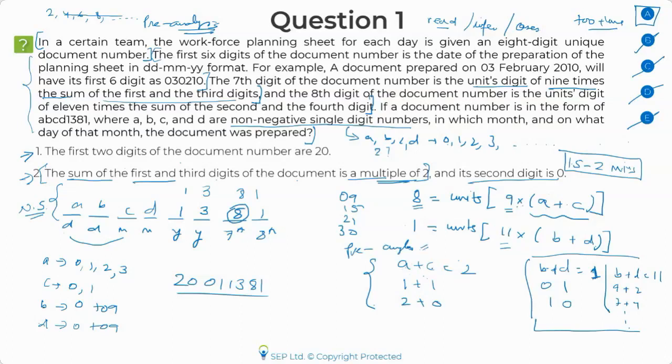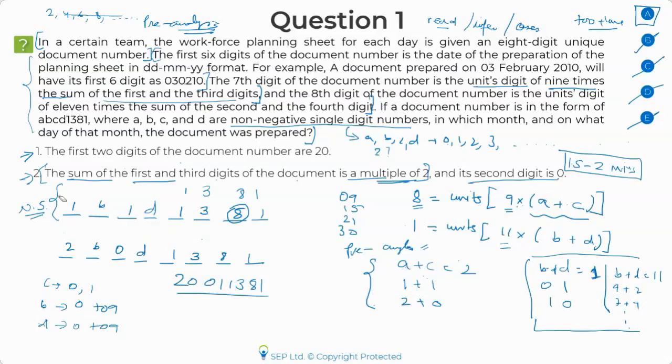Now, if A plus C is 2, there are only two possibilities. Either A would be 1, C would be 1. That is case number 1. And the second case would be 2, 0, 1, 3, 8, 1. Is this part clear or not? So Sahil, Aradhana, Chandan, Picha, is this part clear? Aradhana, I'll come to your query on how to cover this within 2 minutes. But I hope this part is clear.